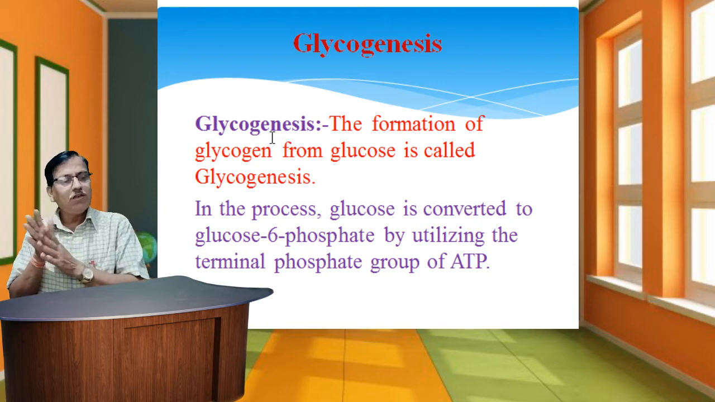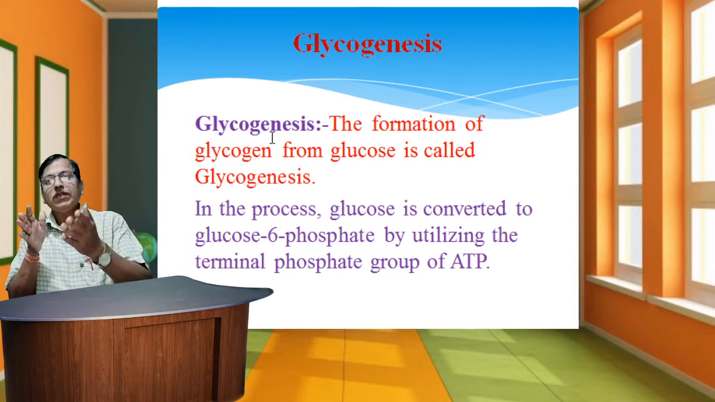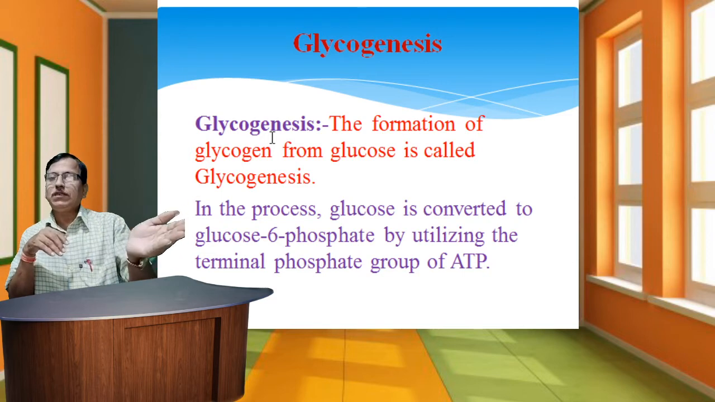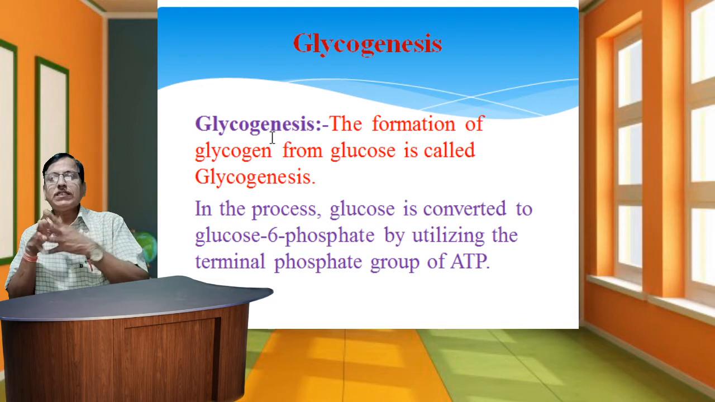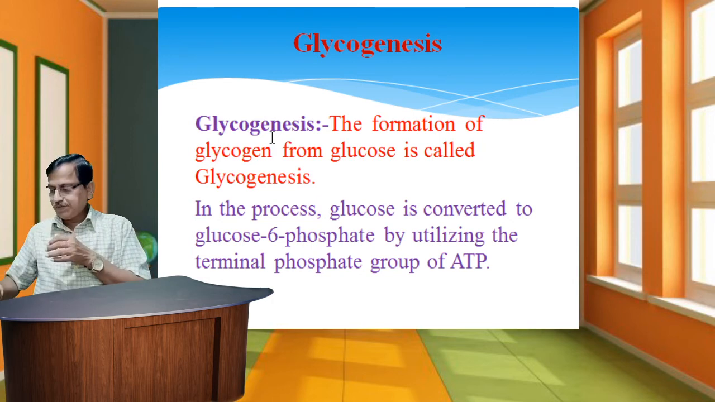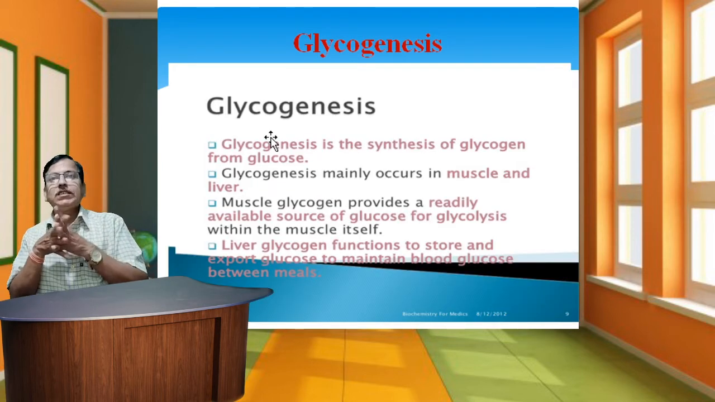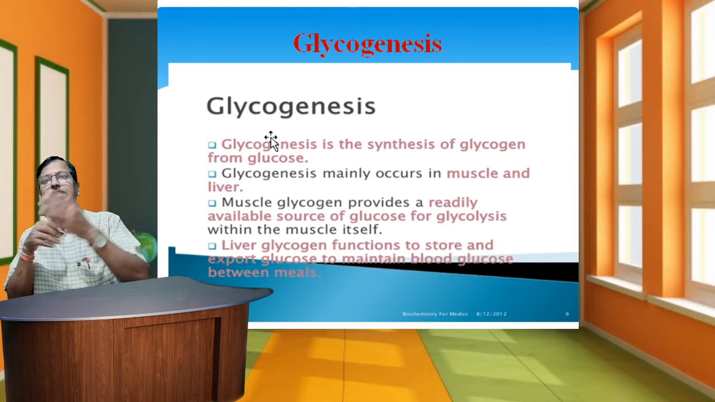In this process, glucose is converted to glucose 6-phosphate by utilizing the terminal phosphate group of ATP, that is adenosine triphosphate. This type of storage or required energy is formed in this process. Glycogenesis is the synthesis of glycogen from glucose.